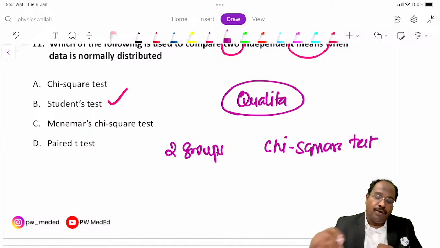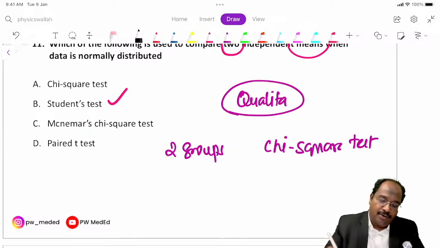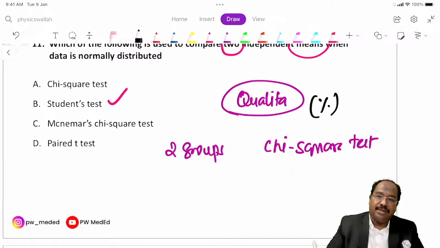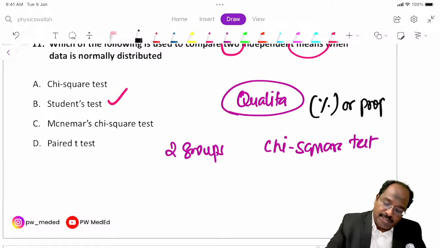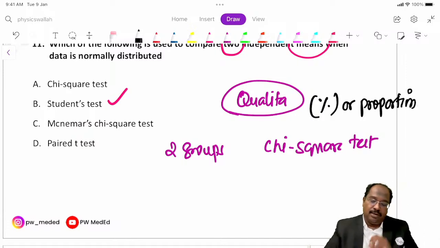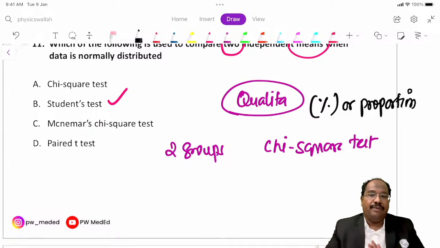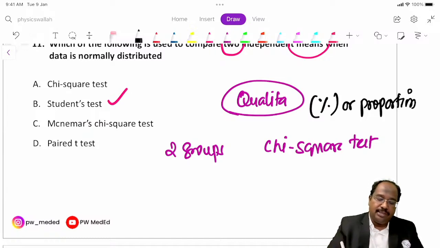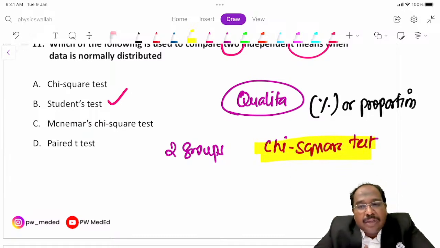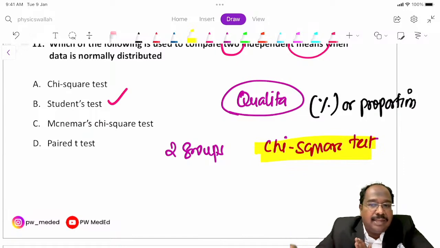How will you know that it is qualitative data? Somewhere in the question they may mention percentage or proportion. Both are the same. If it is said, it means qualitative data. Usually these are the three commonly asked tests: student t-test, paired t-test and chi-square test. What you are supposed to see is what type of data, and first, how many groups are there. Then it is easily answerable.